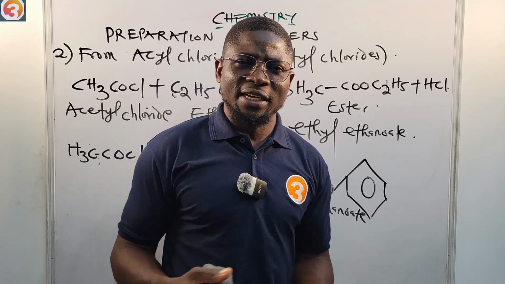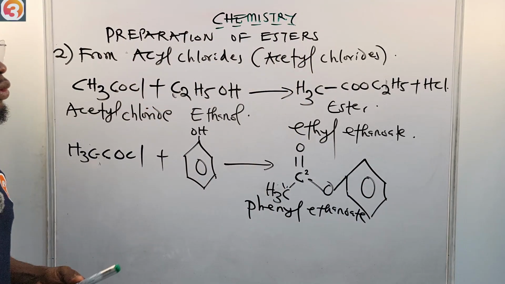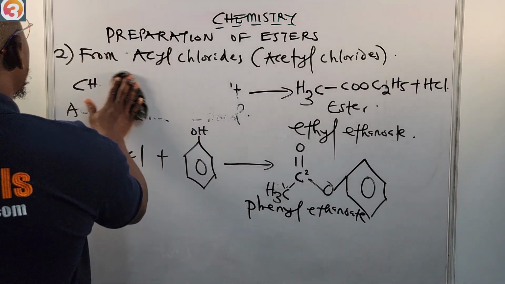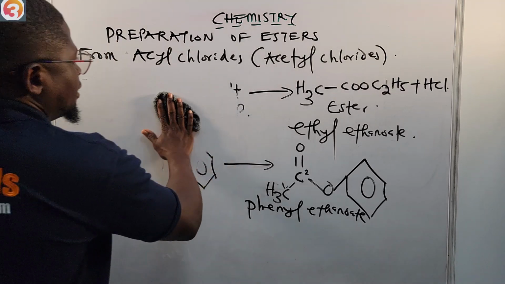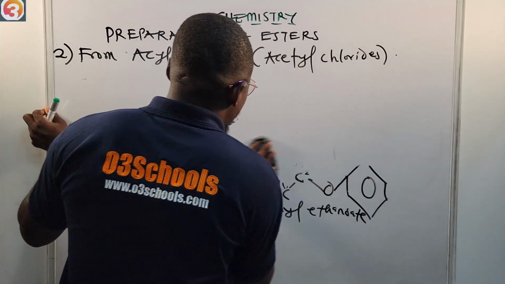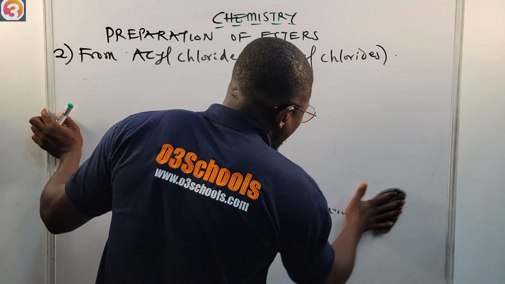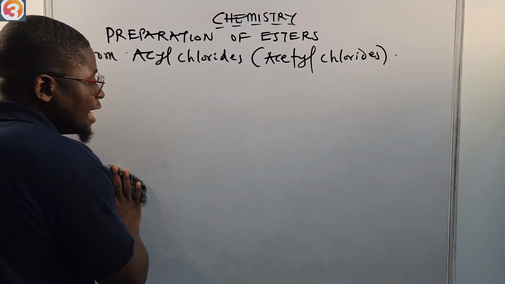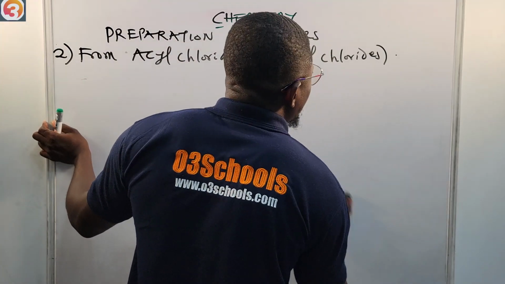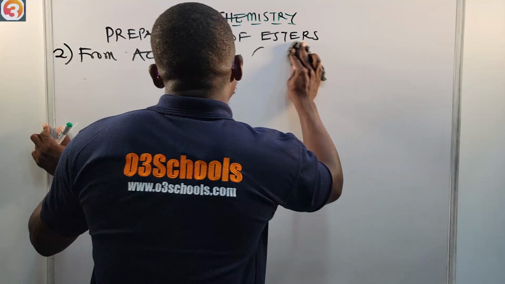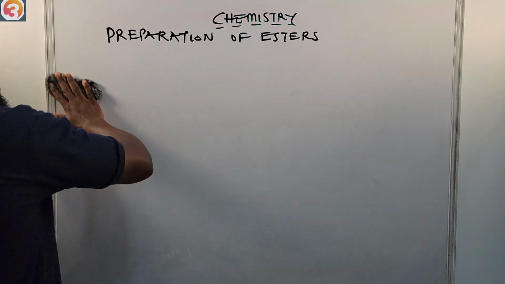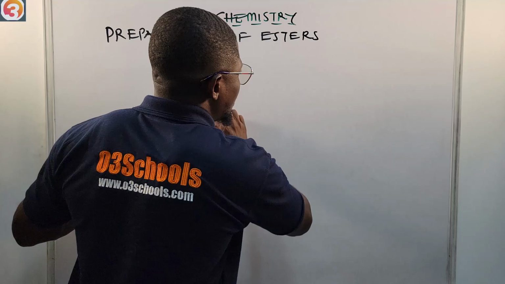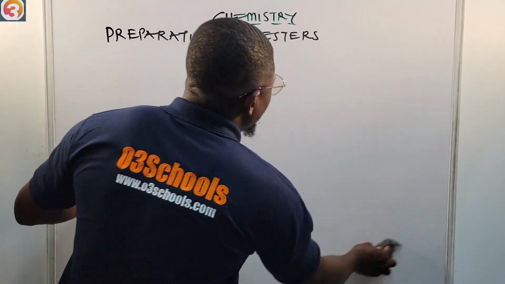Now, let us see another method we can use to prepare our esters. The third method we're going to consider is from acid anhydride. Like I told you, these are our classes. Even in the university you will see them. They're not going to teach you anything different at 100 level. So long as you are a science student, you will do chemistry in 100 level, and you must be taught all of these things. So if you know it once and for all, it's very easy. So now let us go.